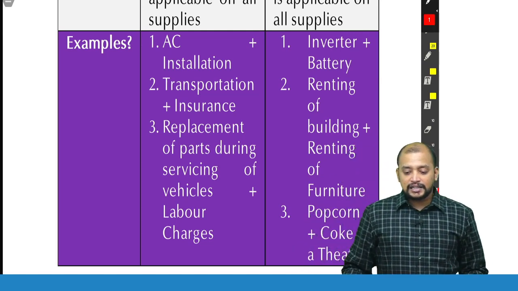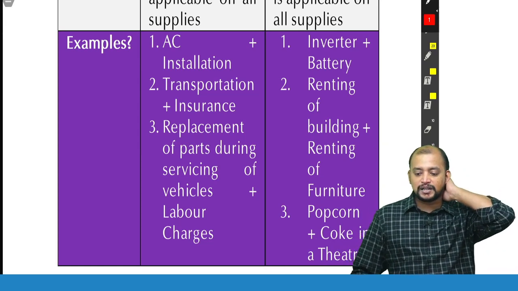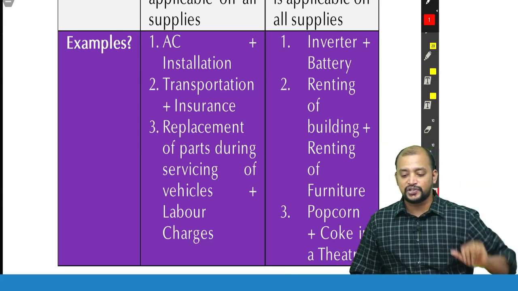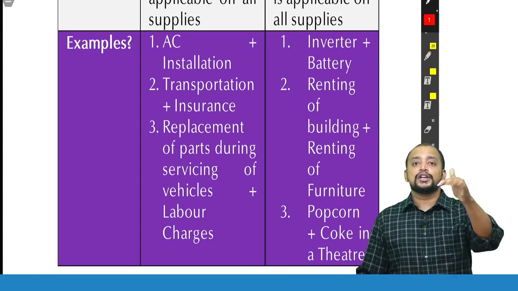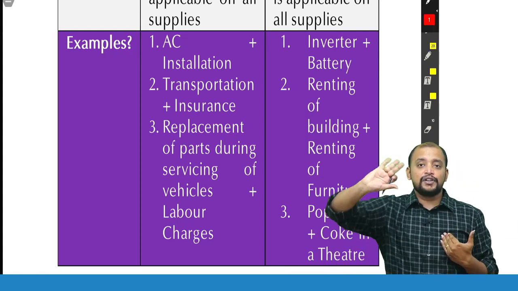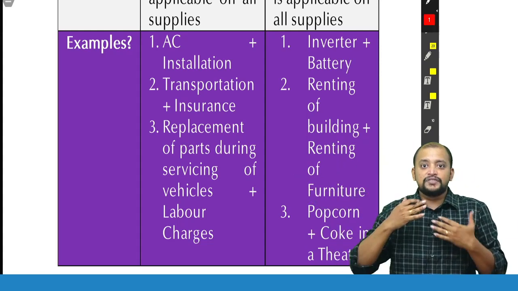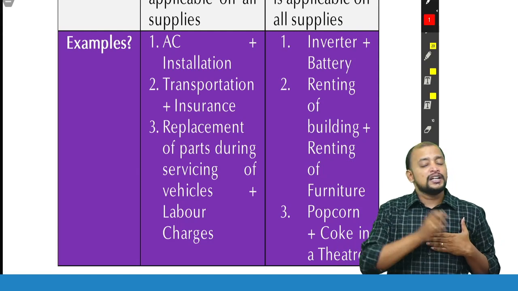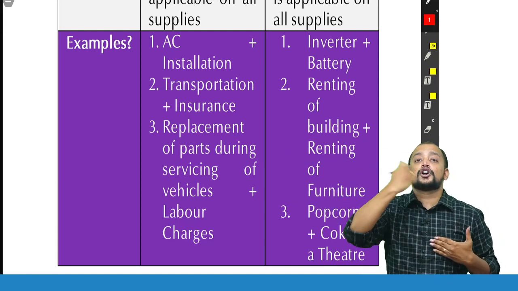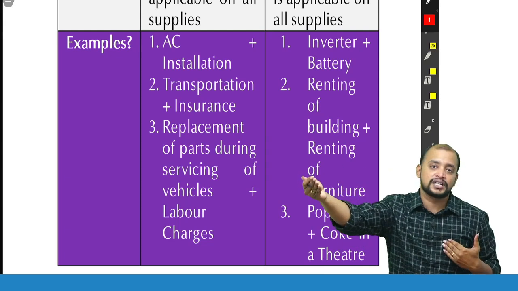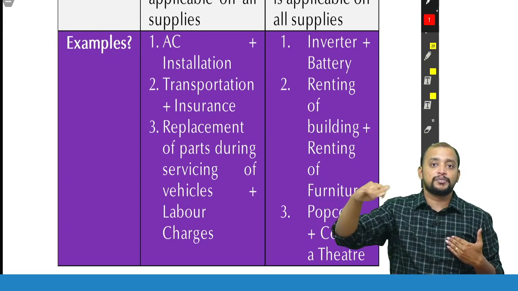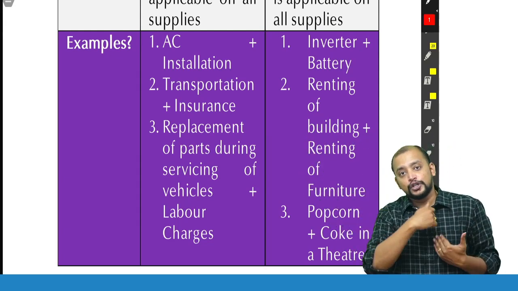Then, sir, in the aggregate turnover definition, if I have made supplies for which the recipient is going to pay GST under RCM, yes, it will be included in your turnover. It will not be included in his turnover, because for you it is outward supply, for him it is inward supply. Turnover is outward supply, so for you it will be included.